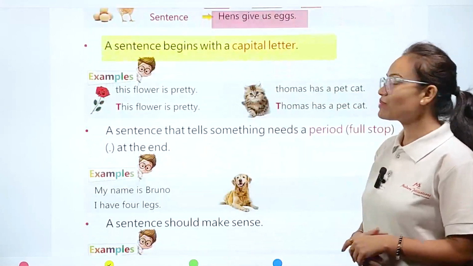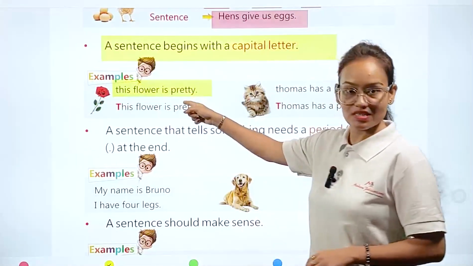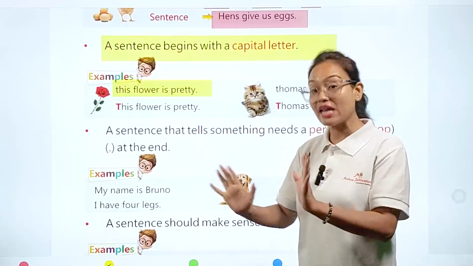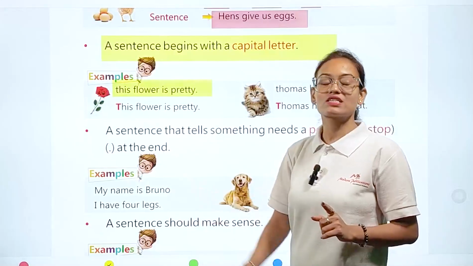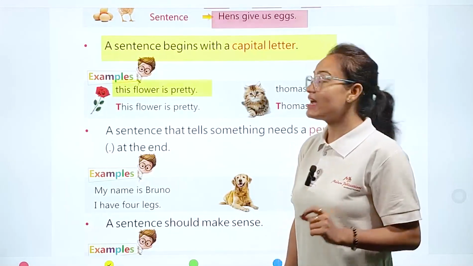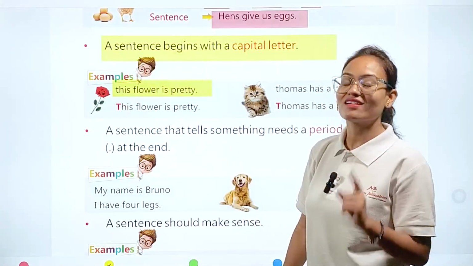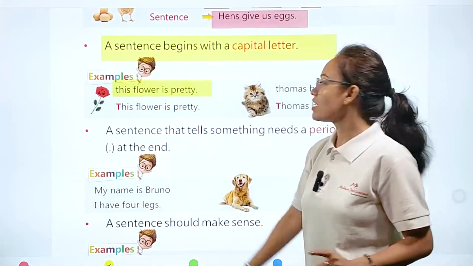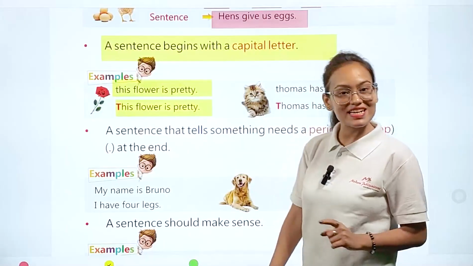Now, the example you can see here: this flower is pretty. See, this is a sentence and a meaningful sentence, but this is the wrong writing style. What is wrong in this sentence? Here the sentence is starting with a small letter. That's why this is wrong. Now, This flower is pretty. This is the correct way of writing any sentence.